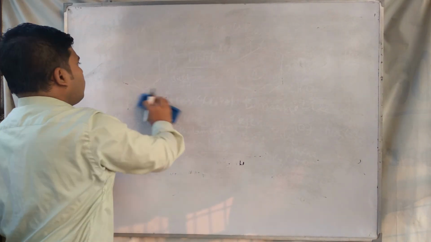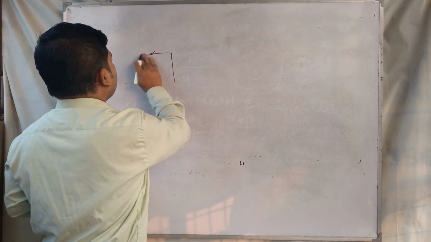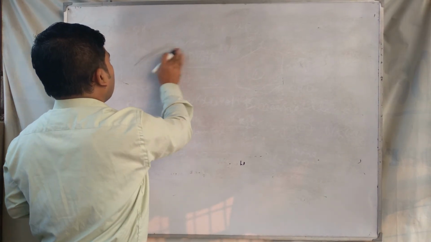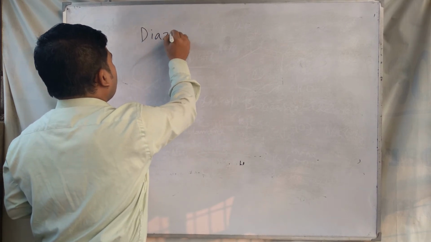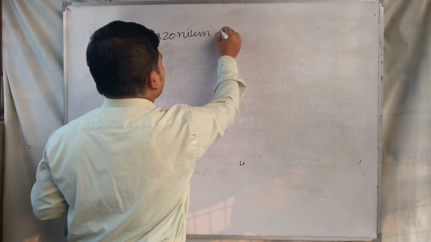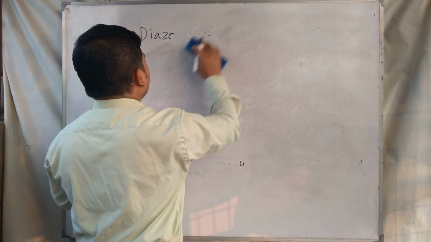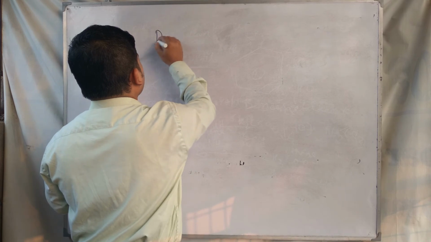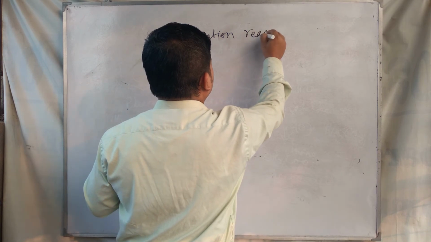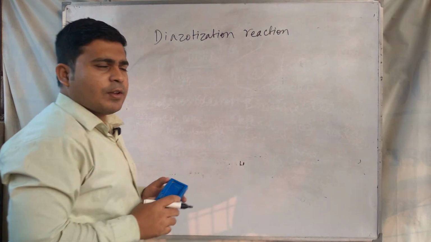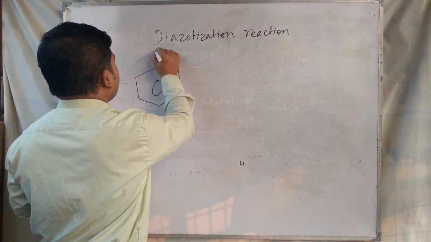And similarly you have to understand some key reactions that are required in conversions. The third reaction, a very important reaction used in aromatic conversions, is the diazotization reaction, the reaction by which we form diazonium salts from aniline.